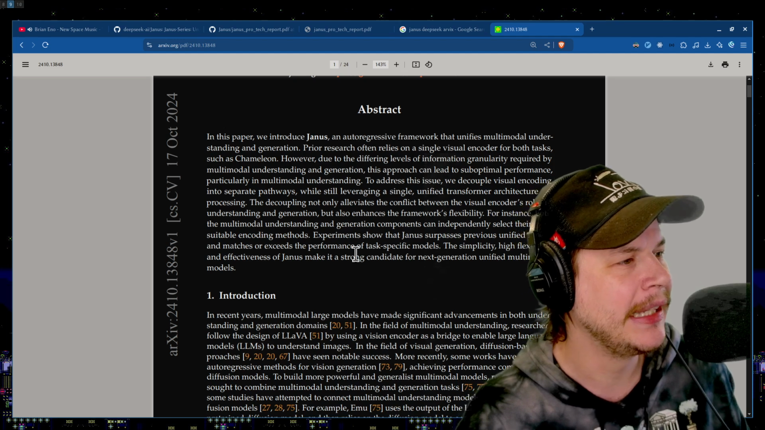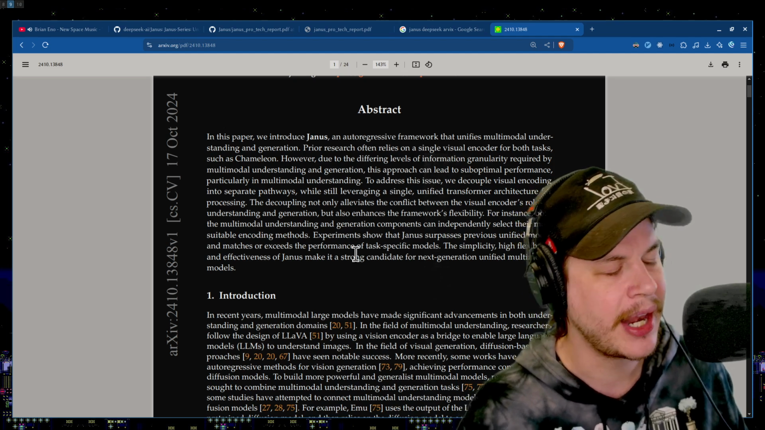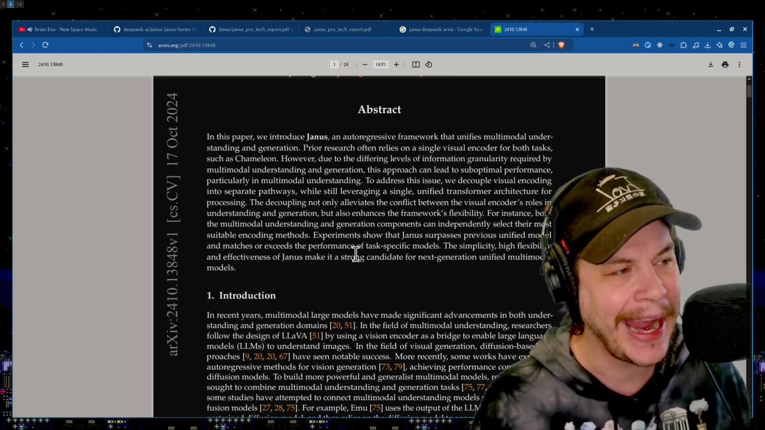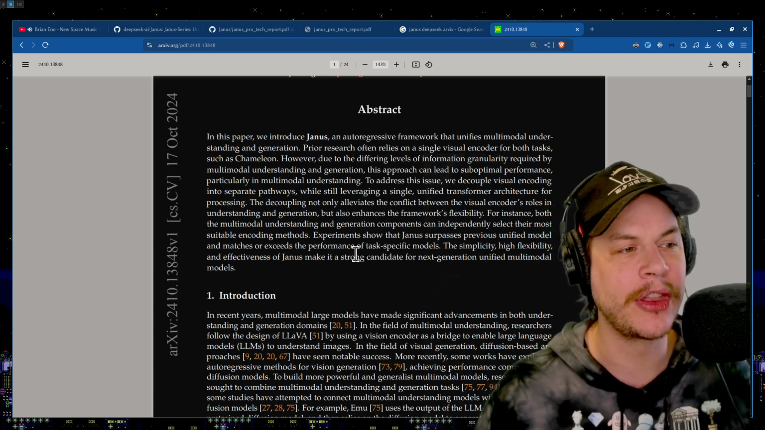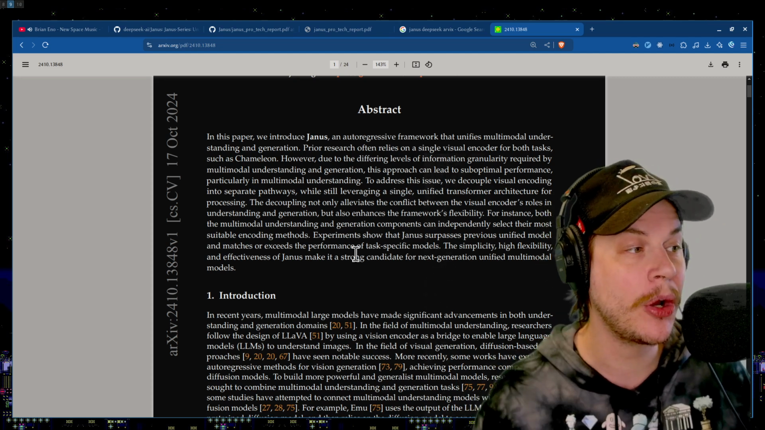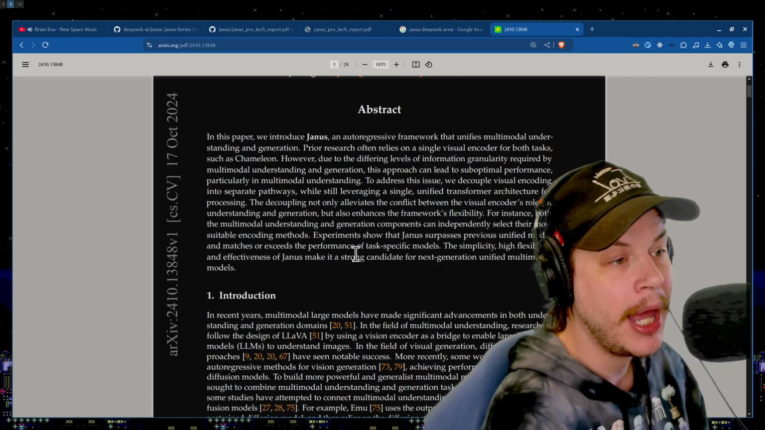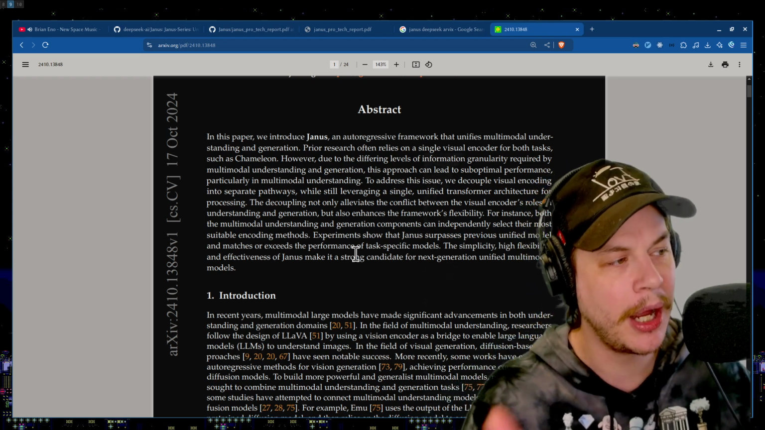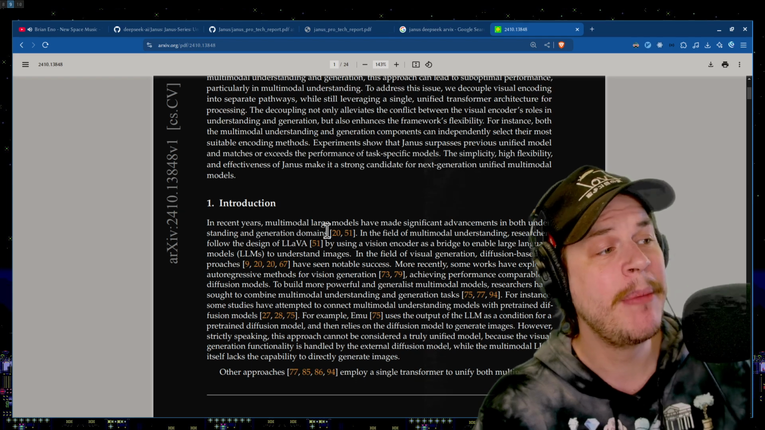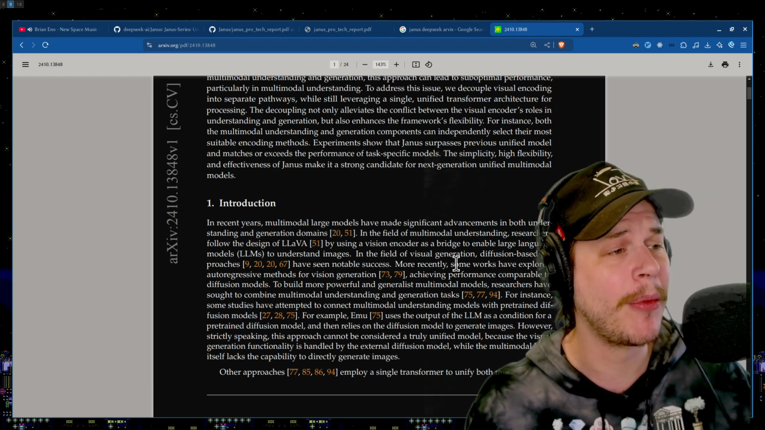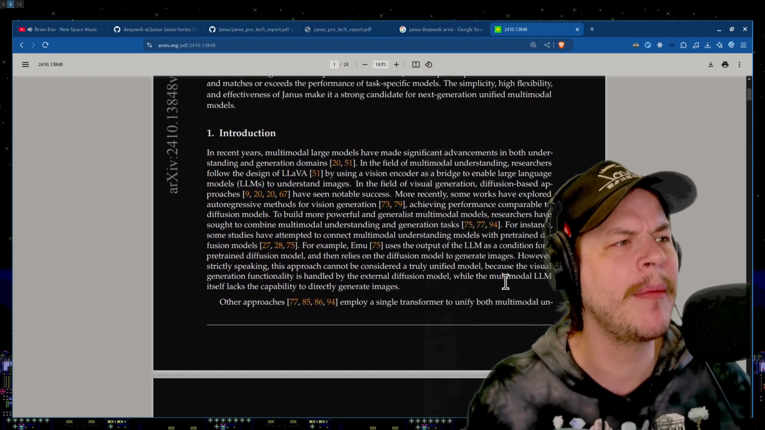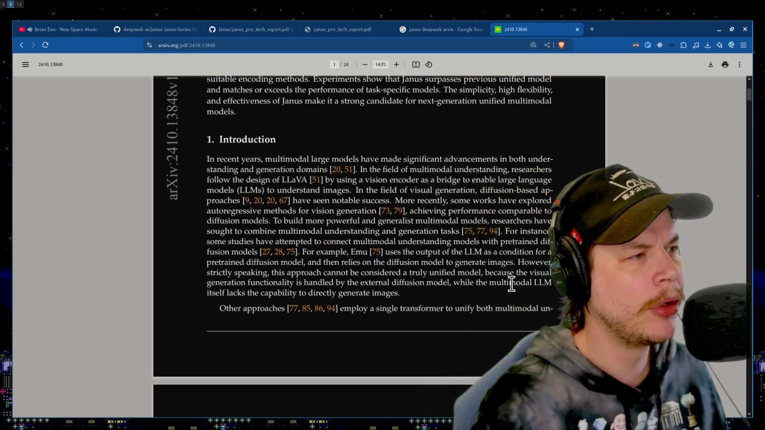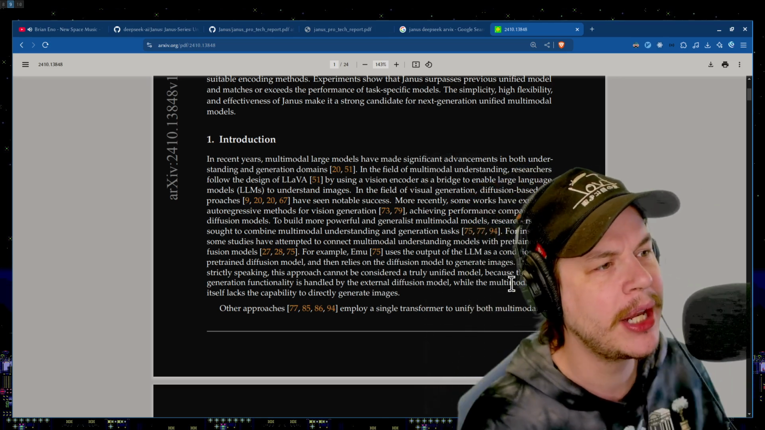The decoupling not only alleviates the conflict between the visual encoding roles in understanding and generation, but also enhances the framework's flexibility. For instance, both the multimodal understanding and generation components can independently select their most suitable encoding methods. Experiments show that Janus surpasses previous unified models and matches or exceeds the performance of task-specific models. The simplicity, high flexibility, and effectiveness of Janus make it a strong candidate for the next generation of unified multimodal models. Okay, lovely. Good. Once again, Deepseek coming out with some innovation. Okay, in recent years, multimodal large models have made significant advancements in both understanding and generation domains.